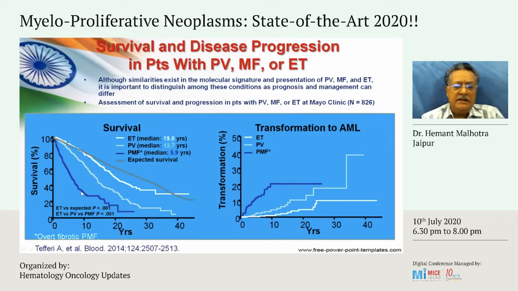And you can see that PMF, myelofibrosis, has the worst prognosis of the other myeloproliferative neoplasms. The transformation to acute myeloid leukemia, of which all of us are scared, again is commonest with PMF.